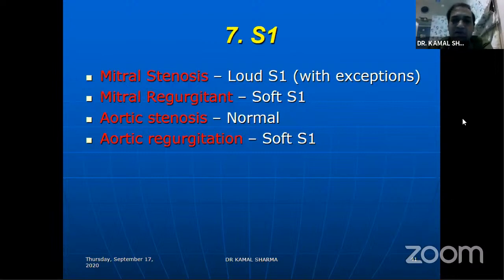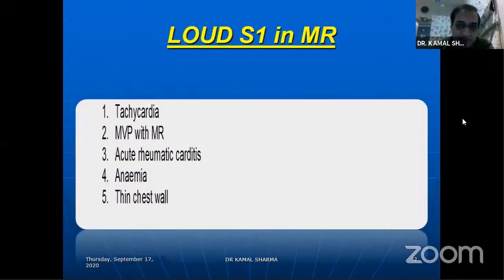So if you find the first heart sound loud, you're dealing with mitral stenosis, which is the dominant lesion. You can have even a loud S1 in MR. The causes of that would be tachycardia. MR of mitral valve prolapse is one of the commonest causes where you'll get a loud S1 and still have a dominant MR.